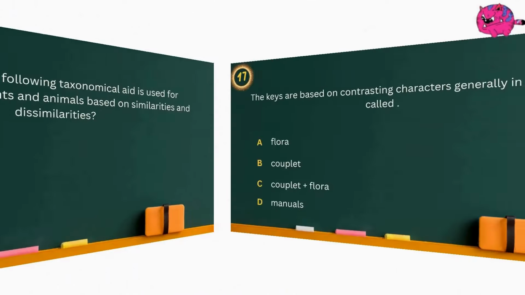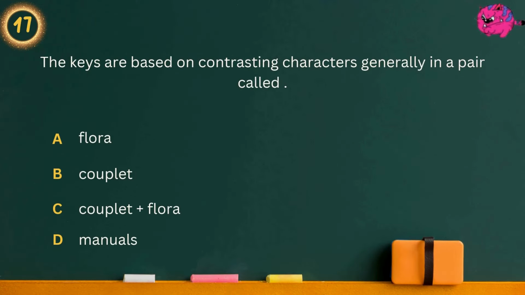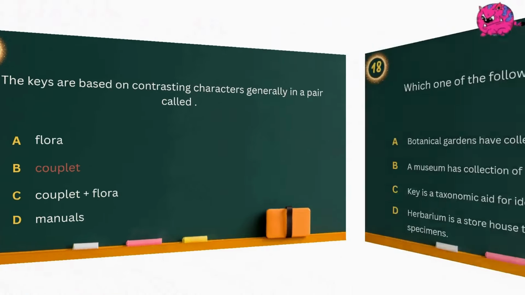Question 17. The keys are based on contrasting characters generally in a pair called Option A, Flora. Option B, Couplet. Option C, Couplet plus flora. Option D, Manuals. Answer is couplet.